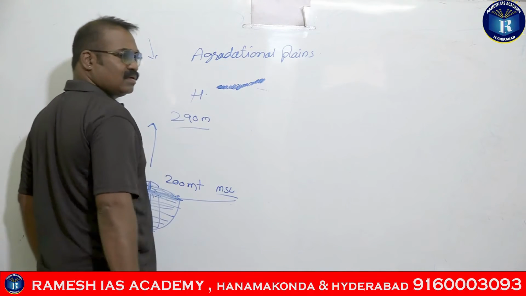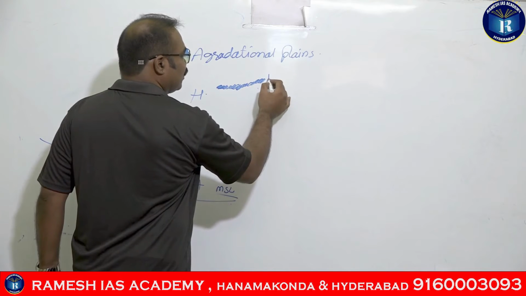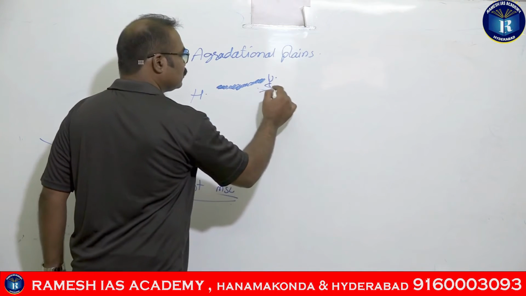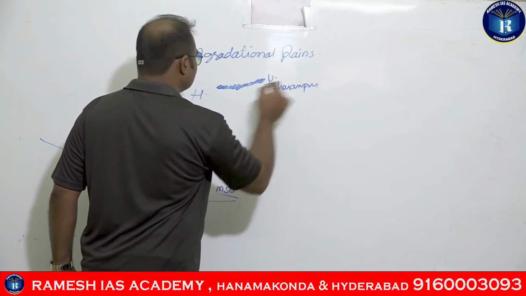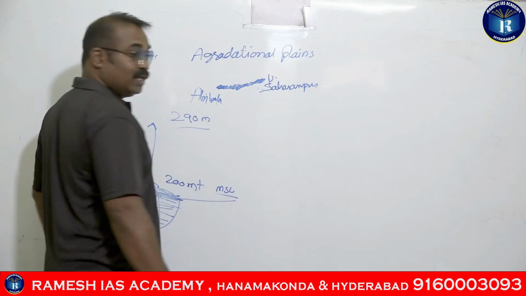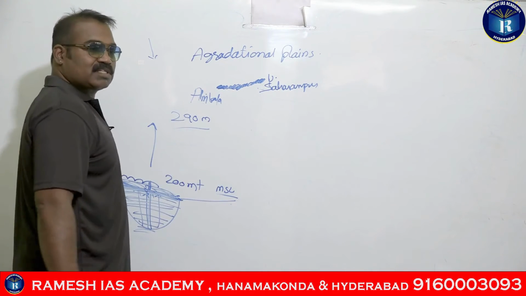Haryana. Saharanpur is in northern UP or south of Uttarakhand. So in between Ambala and Saharanpur, the height is 290 meters.